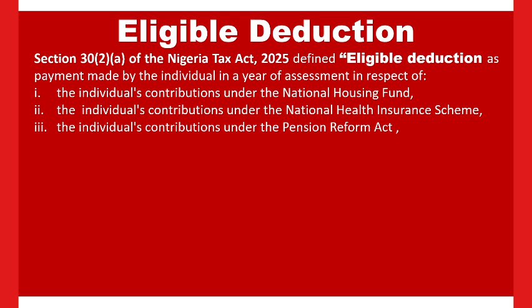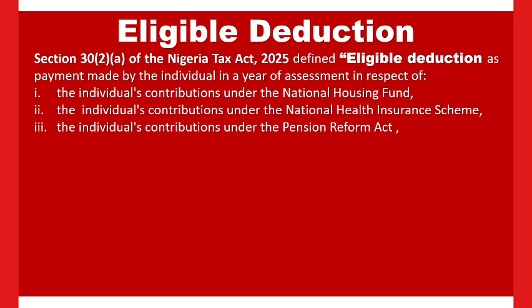So you have to contribute 8% of the grand total of the monthly gross emolument as an employee. In the case of both the private and the public sector, they contribute 8% of their monthly gross emoluments, while the employer of such individuals is expected to contribute 10% of the monthly gross emolument as the employer's contribution.